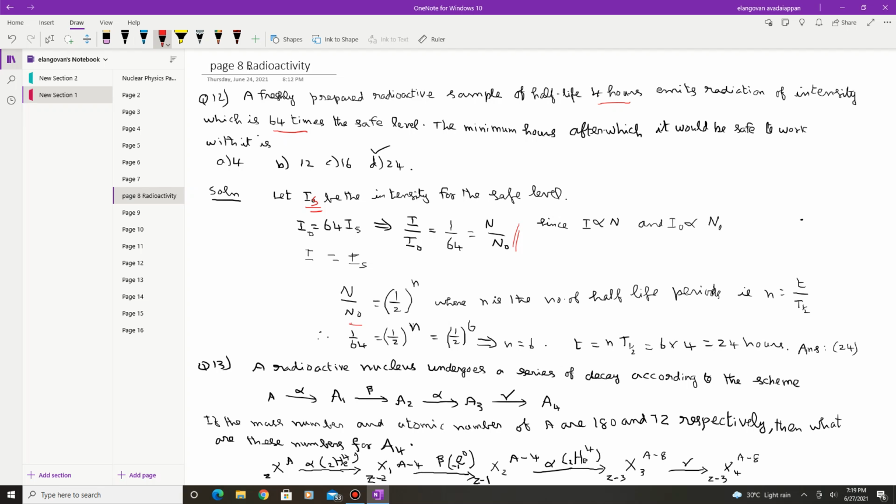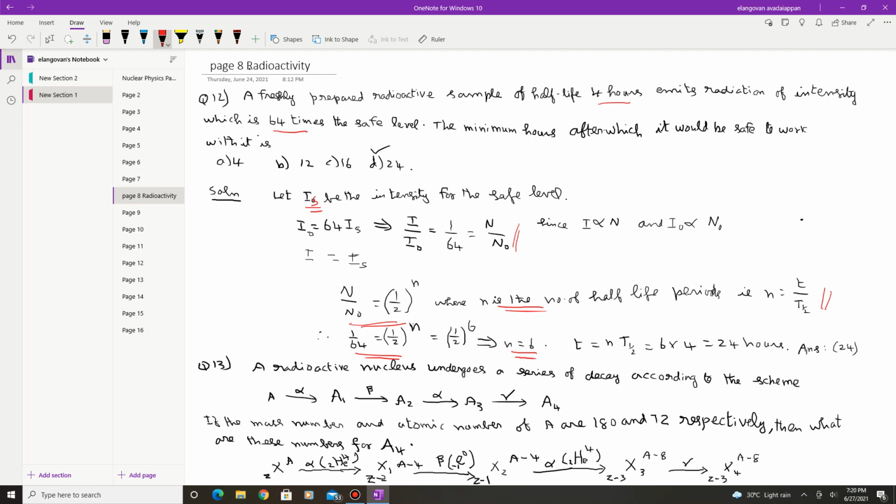This ratio N by N naught, we already know, is 1 by 2 whole power n, where n is the number of half-life periods. The number of half-life periods is defined by the total time divided by the half-life time, T by T half, where T suffix half is the half-life period. So n is the total number of half-life periods. Therefore, 1 by 64 is equal to 1 by 2 whole power n. 1 by 64 is 1 by 2 whole power 6. So n must be 6.